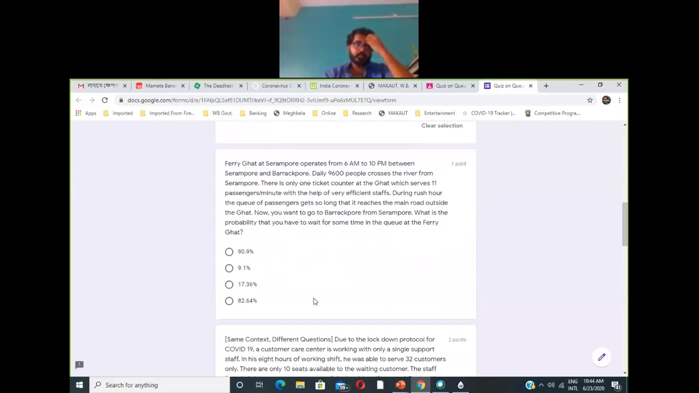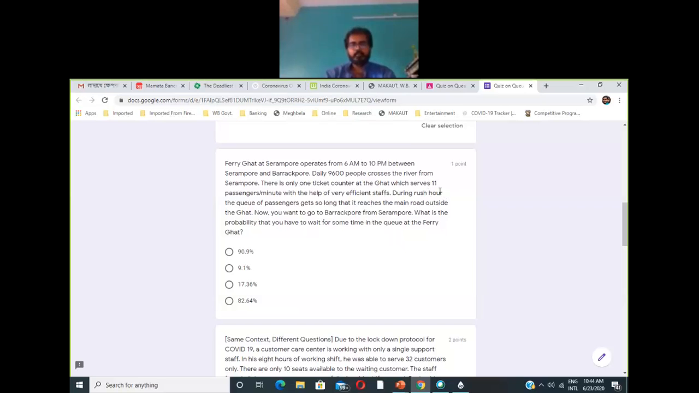Now this question: the ferryghat at Sirampur operates from 6 am to 10 pm, right? It means in total it will operate for 16 hours, between Sirampur and Barakpur. Now daily 9,600 people cross the river from Sirampur. There is only one ticket counter at the ghat which serves 11 passengers per minute, with the help of very efficient staff. So the rate of service is basically 11 passengers per minute, right?